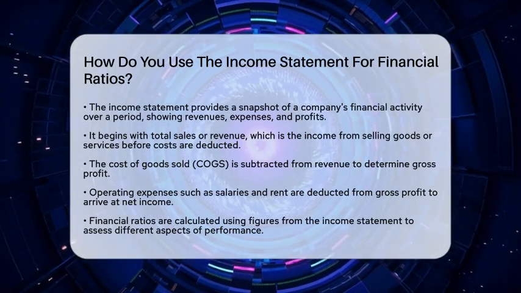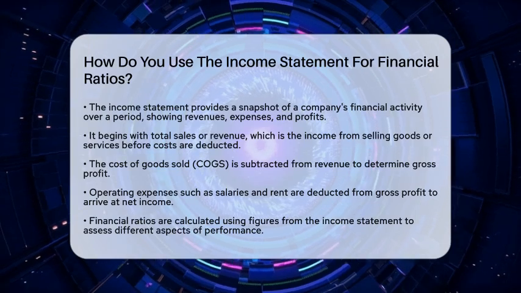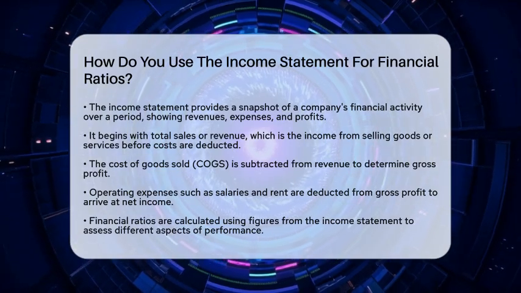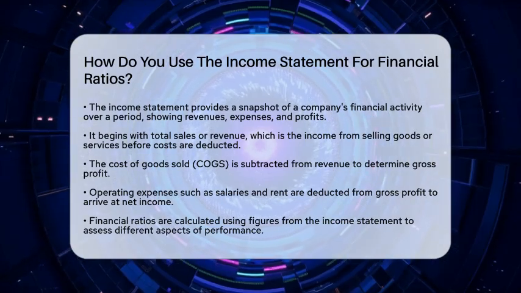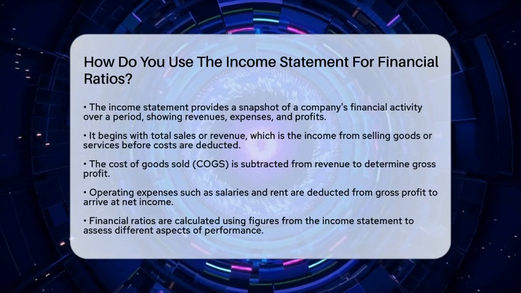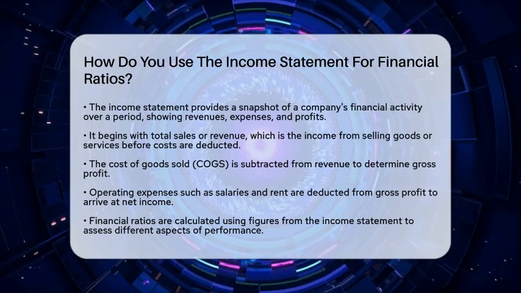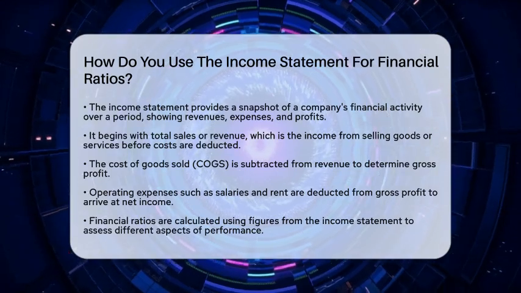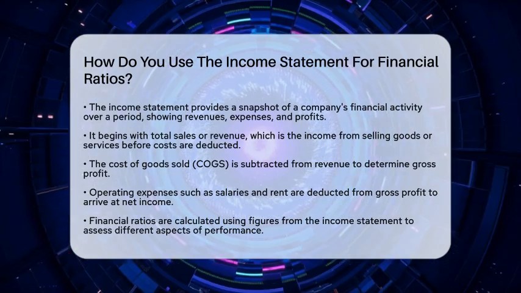The income statement starts with total sales, called net sales or revenue, which is the money earned from selling products or services before subtracting any costs. Next, it shows the cost of goods sold, which includes the direct costs of making those products or providing services. When you subtract the cost of goods sold from sales, you get gross profit. This tells us how much money is left after covering the basic production costs.